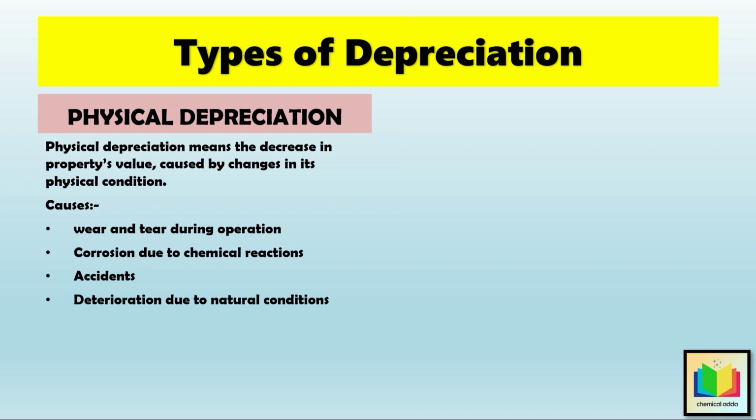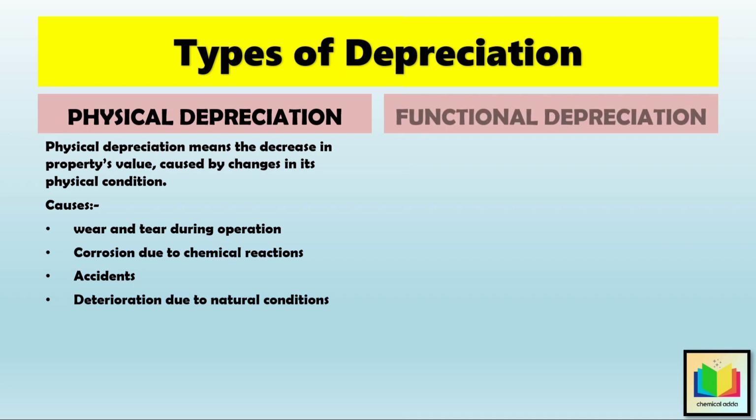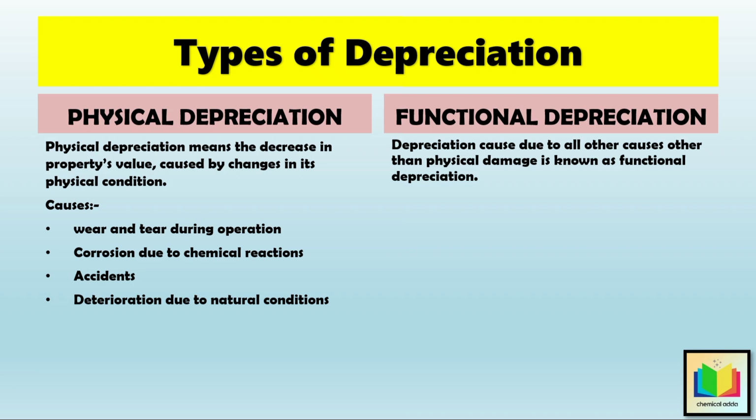That's physical depreciation. Then the second type of depreciation is functional depreciation. So, depreciation caused due to all other causes other than physical damage is known as functional depreciation. The most common cause of functional depreciation is obsolescence. This is caused by technological advances or developments that make an existing property obsolete. Even though the property has suffered no physical change, its economic serviceability is reduced.